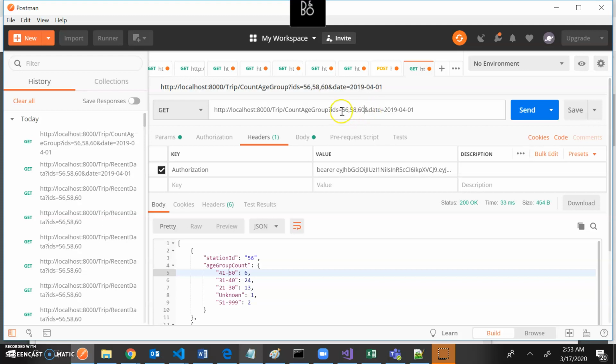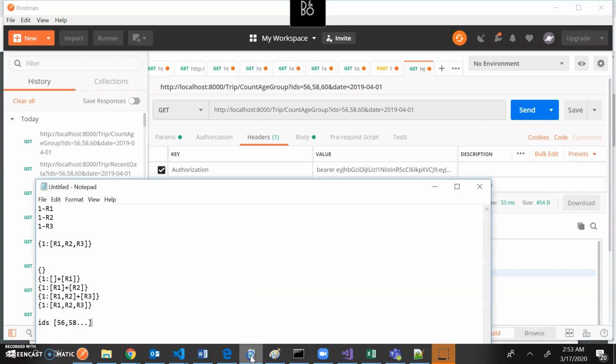Okay, so if I do something like this, ID is 56, 58, 60, then it will come something like this, ID 56, comma 58, a string with comma separated, 60, something like that. It will come as a string, I mean, it will come like this with comma separated.